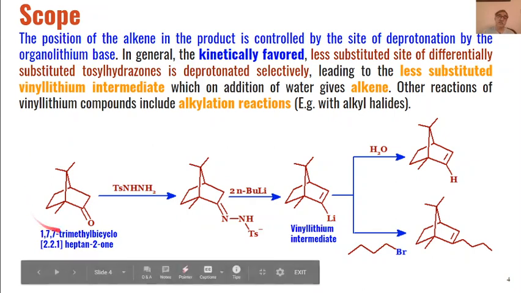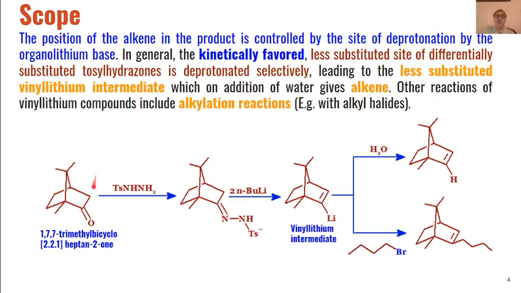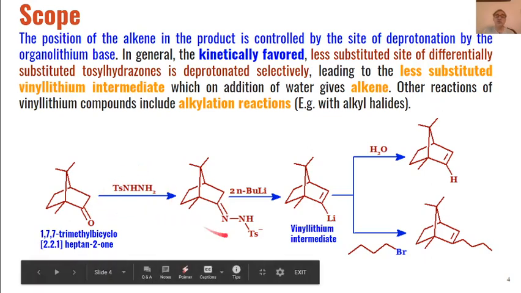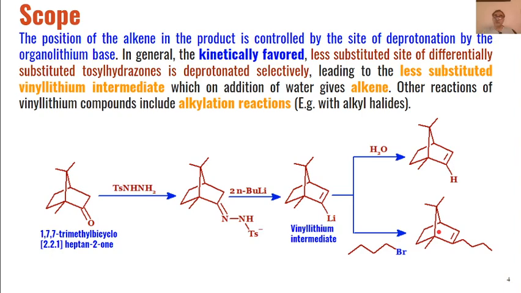So, for example, in this case 1,7,7-trimethylbicyclo[2.2.1]heptan-2-one. When this is reacted with tosyl hydrazine, then we know that the tosyl hydrazone of this ketone will be formed, and then this tosyl hydrazone will react with two equivalents of n-butyl lithium to give us this type of vinyl lithium intermediate, which on reaction with different electrophiles will give us different types of alkenes as the product.